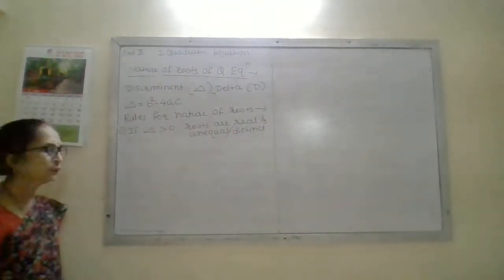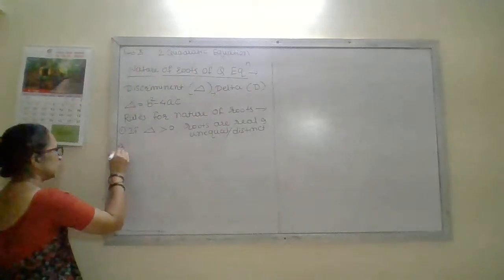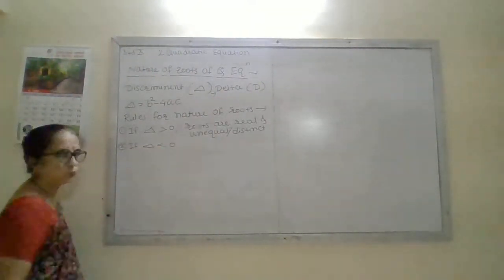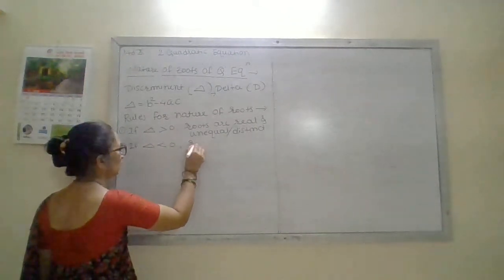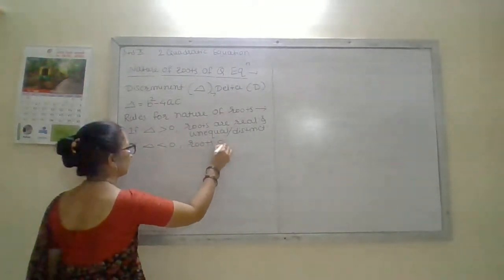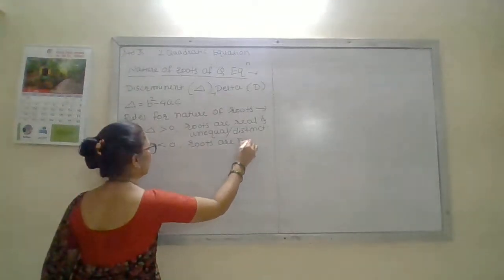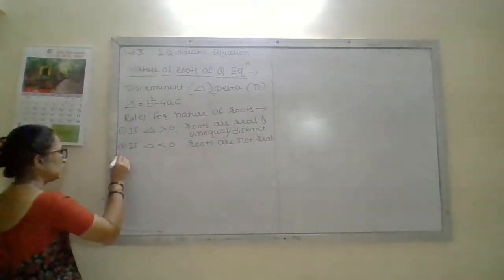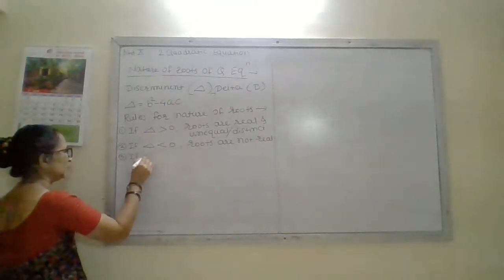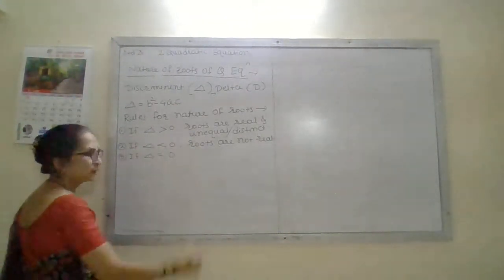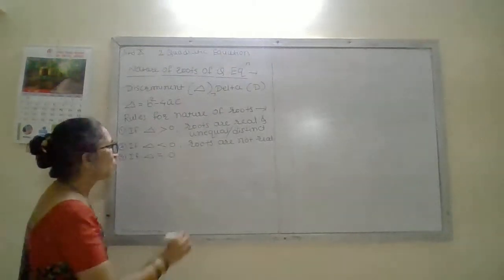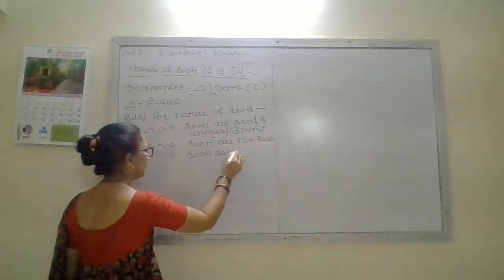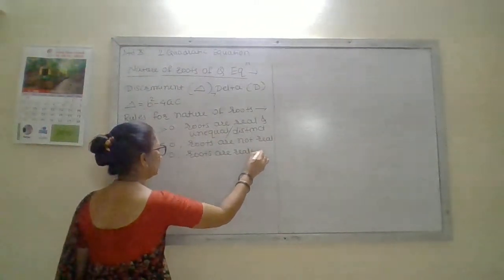Therefore you remember that. Second, if delta less than 0, then roots are not real. And third, if delta equal to 0, then roots are real and equal.